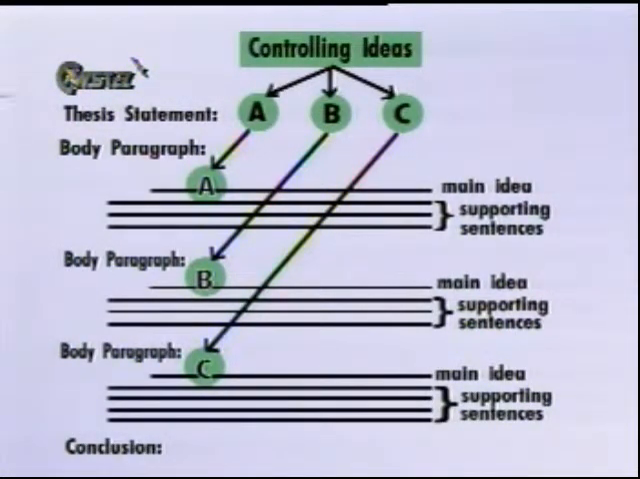What do you notice about the relationship of ideas in this diagram? Take note that the thesis statement that includes the controlling ideas is directly related to the main ideas in the body paragraphs. Then, each set of supporting sentences that follows a main idea relates directly to that main idea. What is achieved by this kind of relationship of ideas? It brings about unity, since the thesis statement is articulated or explained and illustrated to the last body paragraph.